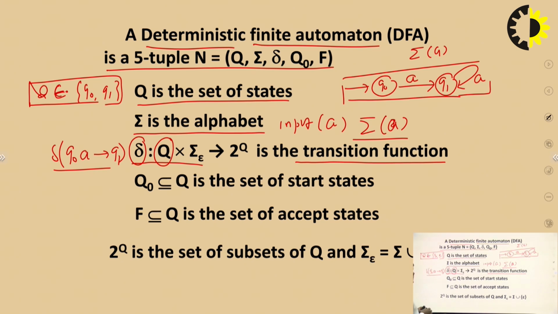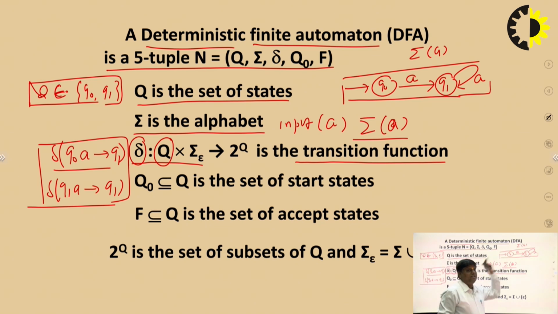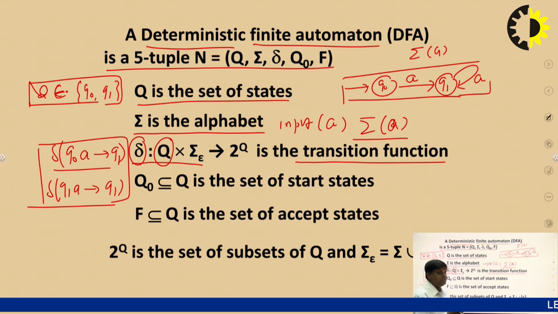What is another transition function for this problem? Q1 on A goes to Q1; that is another transition function available in this finite automaton. It means the transition function is a collection of states over inputs, and we check for every input which transitions are available, so the machine can move from one state to another state on different kinds of input.